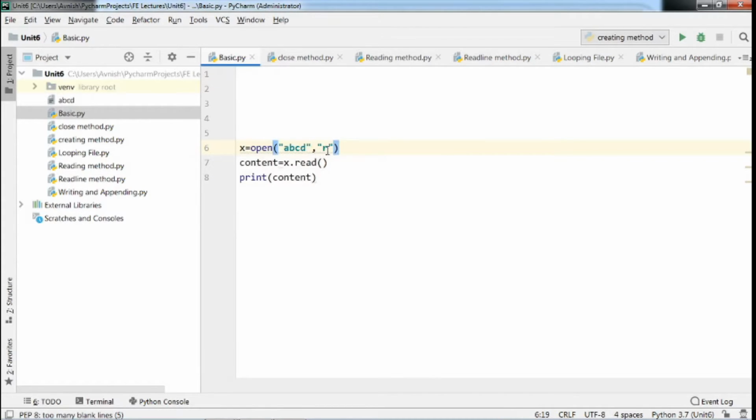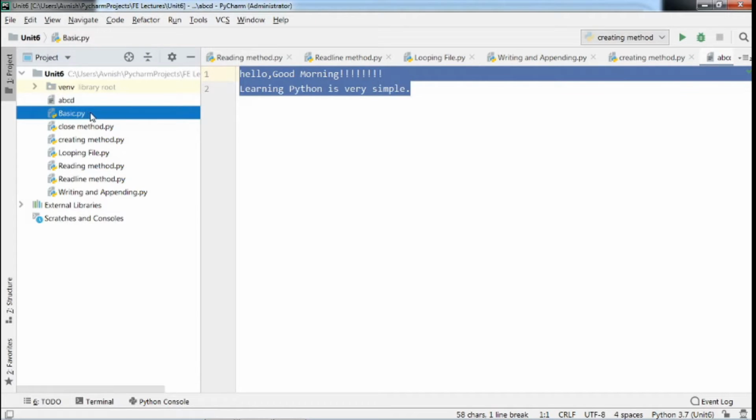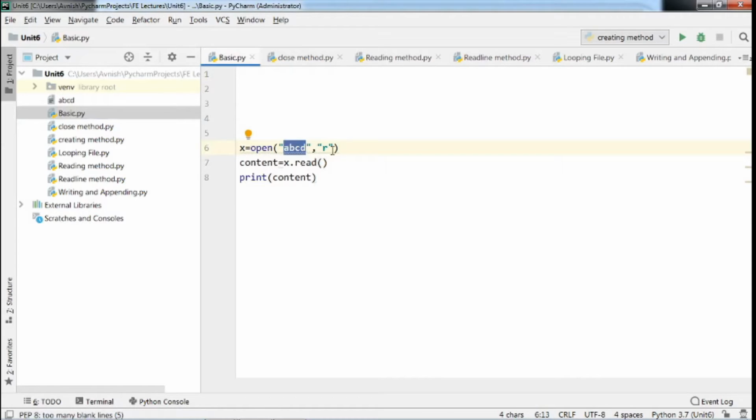Now here I am using the read mode, that is R. R mode is used to read the content of the file. But here, this ABCD file already exists because we have already created that file using the .txt extension. So we can use the read mode here. But suppose this file does not exist, in that case it will give us an error message because the file is not there in our home folder. But since the ABCD file is already there, I can use this read mode.